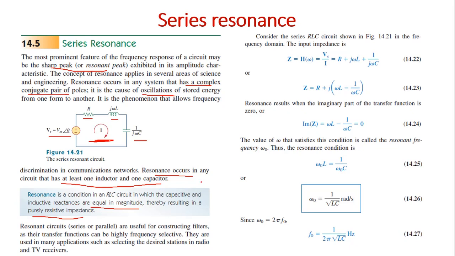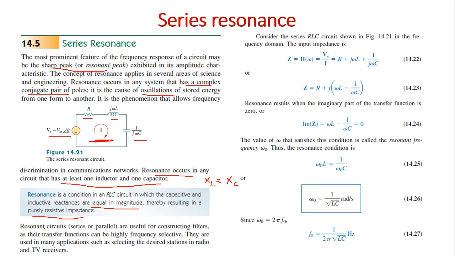Reactance is represented by the term X. So the condition is that XL is equal to XC, thereby resulting in a purely resistive impedance. If XL is equal to XC, then we will have Z equal to R. We will see that here.